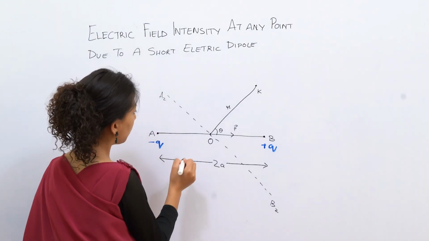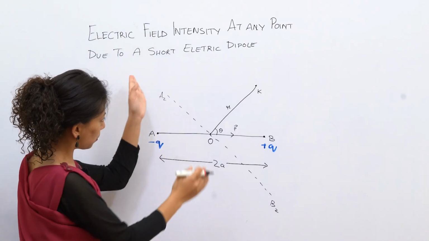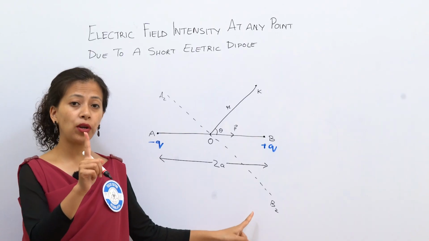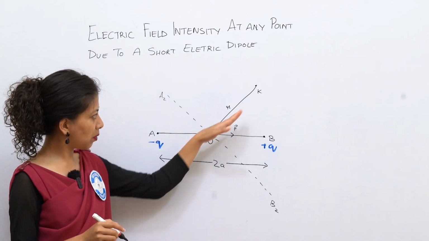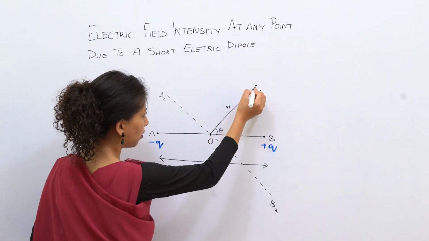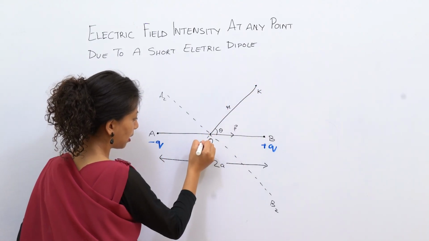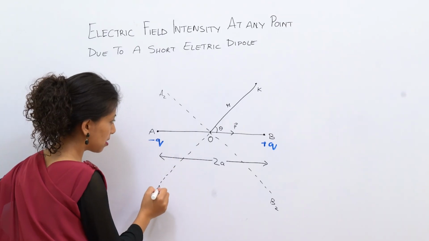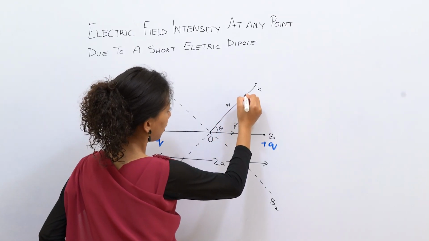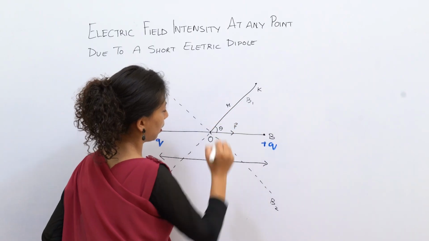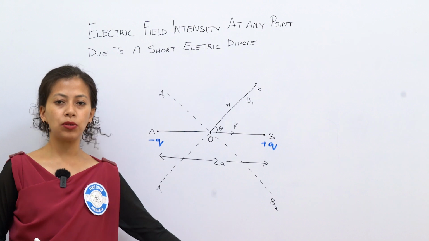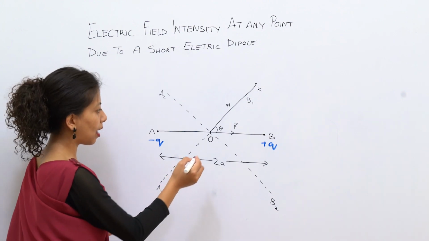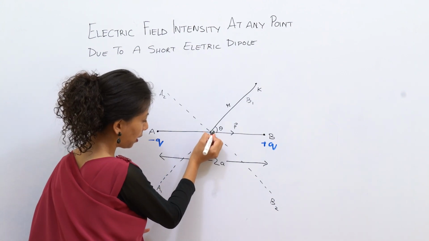Then draw another line perpendicular to it, along KO, with its extension here. I will name this A1 and B1. These lines A1, B1 and A2, B2 are perpendicular to each other at this point.